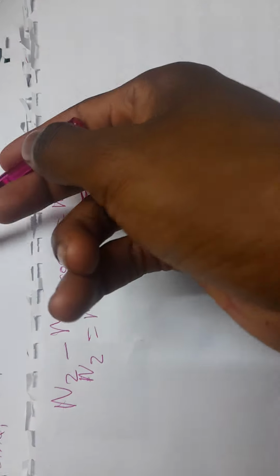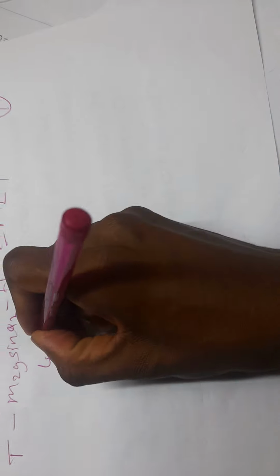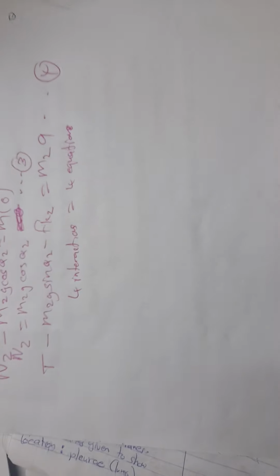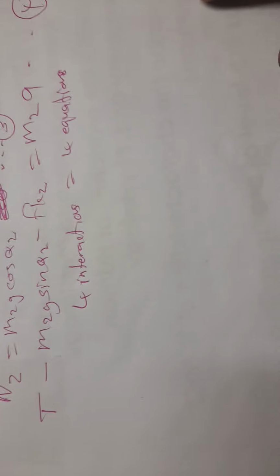This is interaction number 3, and the last interaction, because the system is moving like this, it means the tension is greater. You minus m2g sine theta 2, you minus fk2, and you still have the acceleration at mass 2. This is equation 4. You had 4 interactions, it means 4 equations. So 4 interactions equals 4 equations. If you have 3 interactions, you're going to have 3 equations. And I'm going to make sure that I do all these equations of dynamics.